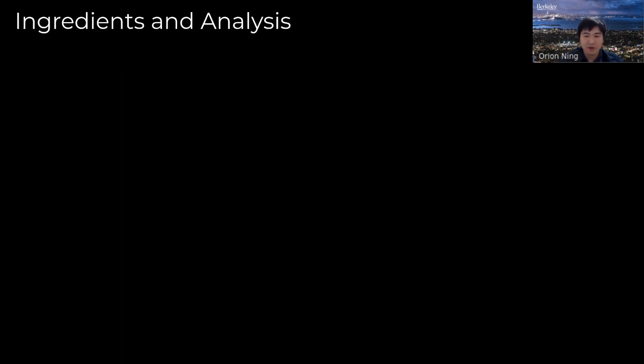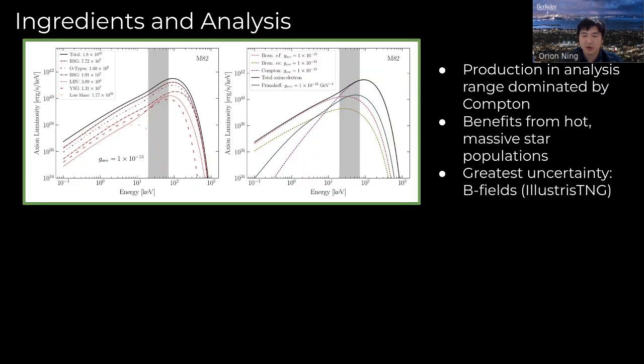Just like our previous work, there are two primary ingredients in our signal modeling which go into the analysis. The first is the axion luminosity over our entire stellar populations, for both axion-electron mediated processes we consider. Here we show the axion luminosity breakdown by stellar type as well as production mechanism. Again, we find that in our analysis range, we are dominated by Compton production. We also reiterate the point that, like our previous work, hot massive stars are really efficient for axion production, particularly through the Compton production channel here.